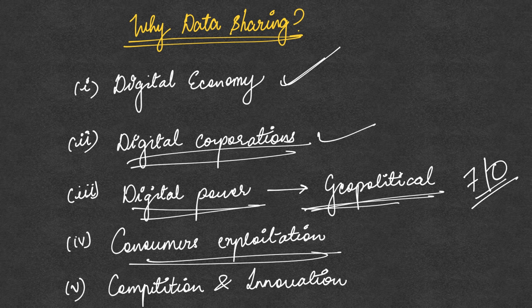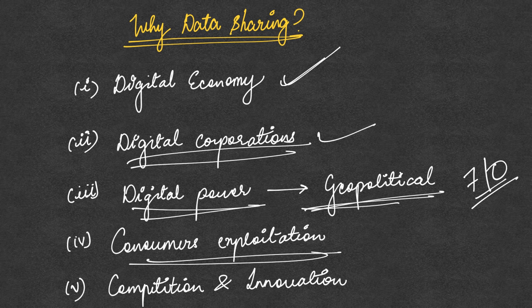So these are the reasons why we need data sharing, and this is precisely what the Gopalakrishnan committee also says, that in fact the main purpose of the committee was to ensure that the data is shared widely and is also available widely in the society for competition, innovation and everything. So in this context, the Gopalakrishnan committee talks about various stakeholders like the data custodians. Data custodians are those who are going to be entrusted with the data. Then there are data trustees. Data trustees comprise representatives of the society whose data is being collected.